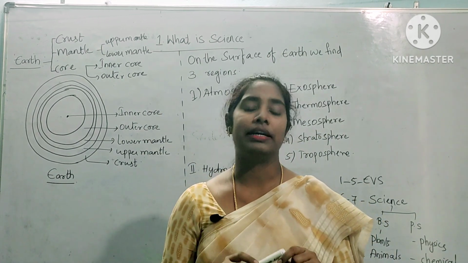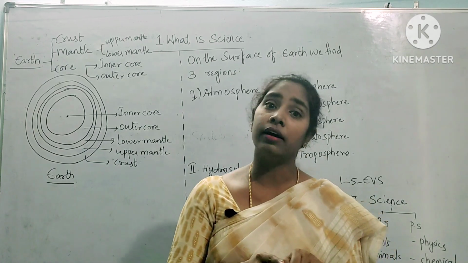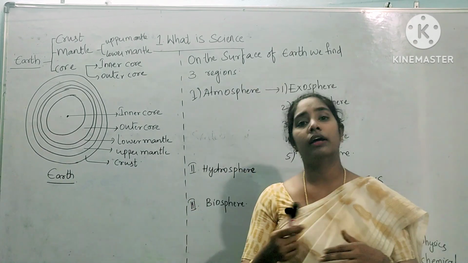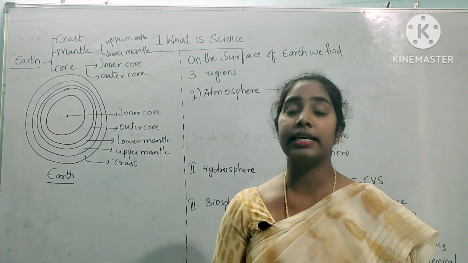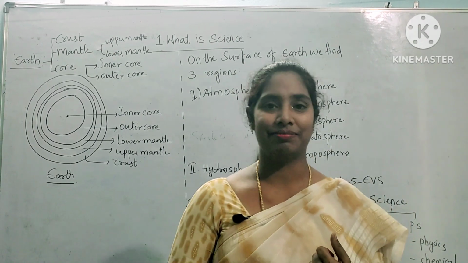All this is related in a branch, and that branch is called science. Let us see what science is and how science made our life easy.